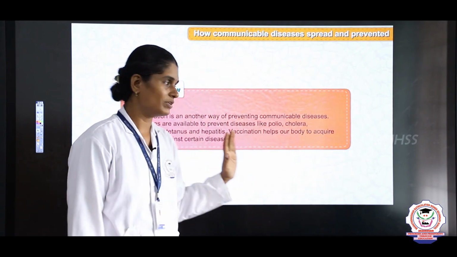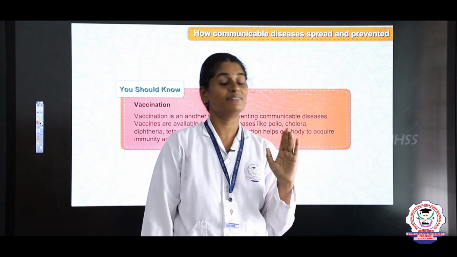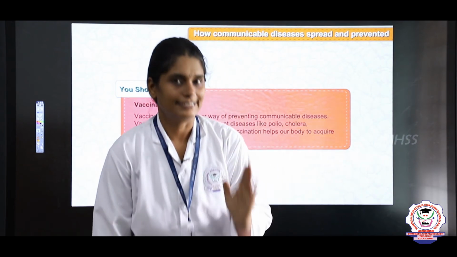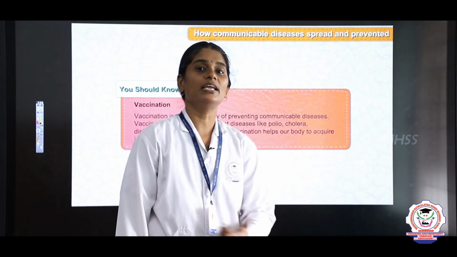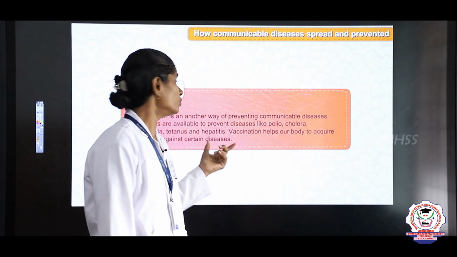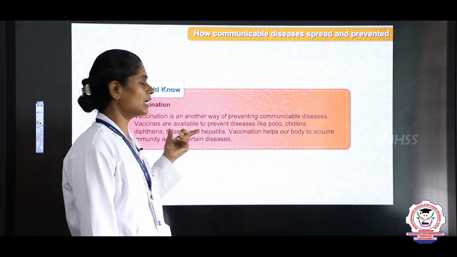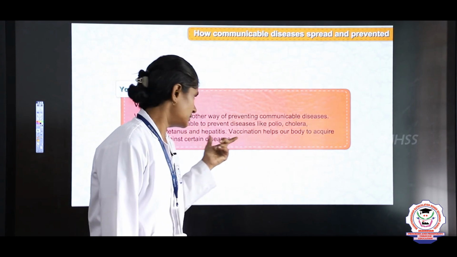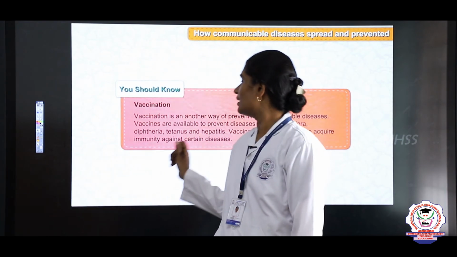So these are the things that we saw. We also saw about vaccination. What is vaccination? Yes, tadpusi, right. Vaccination is another way of preventing communicable diseases. The vaccines help to prevent diseases like polio, cholera, diphtheria, tetanus and hepatitis. Vaccination helps our body to acquire immunity against certain diseases.